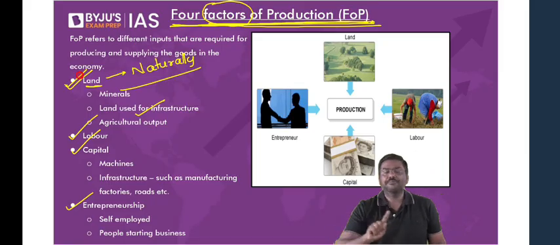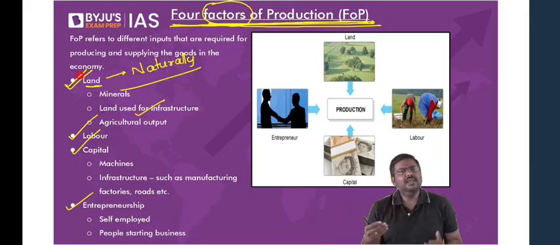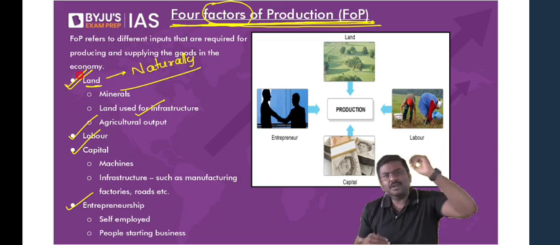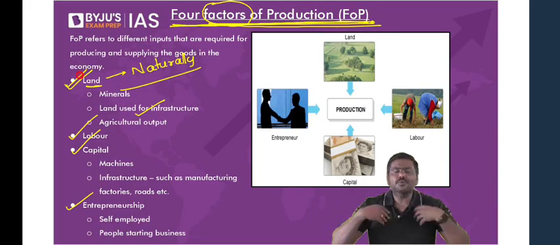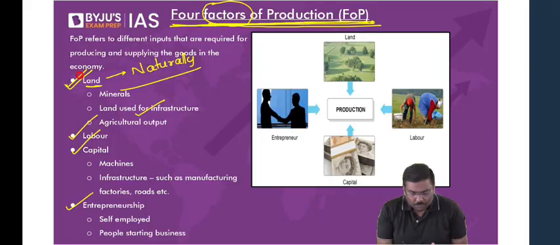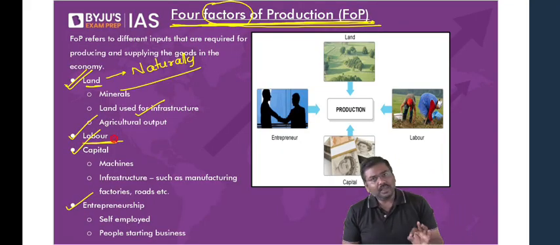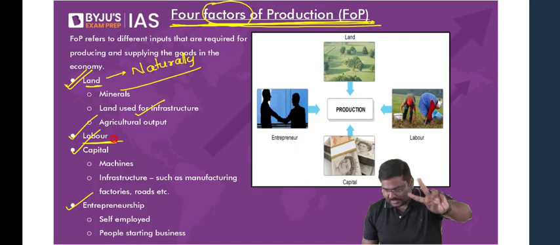Right? Point number one. Point number two, labor. Labor means people. For example, tomorrow you might become an entrepreneur, or let's say an industrialist, businessman. You might open a manufacturing facility, and I will work for you. I will produce goods in your factory. So I hope you understand labor. Second one is labor. Is it okay? So first one is land, second one is labor.